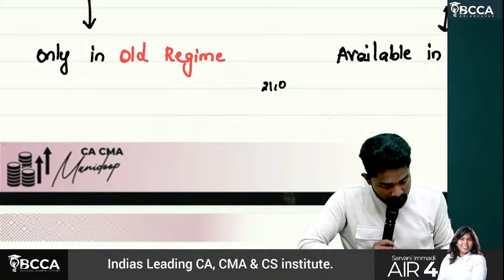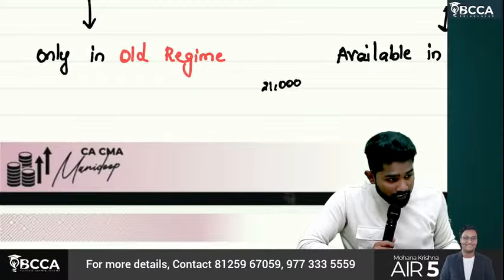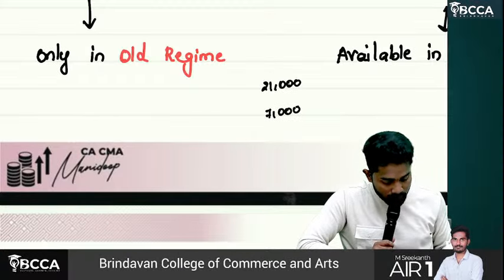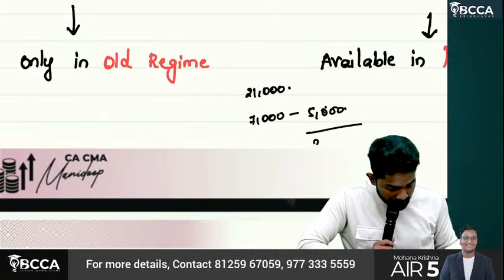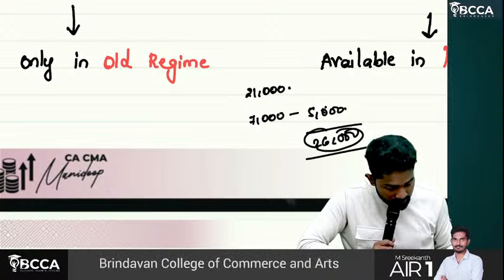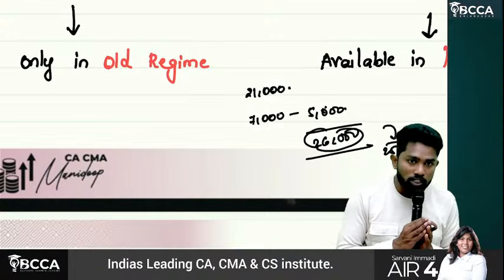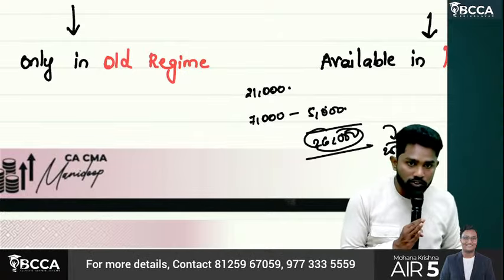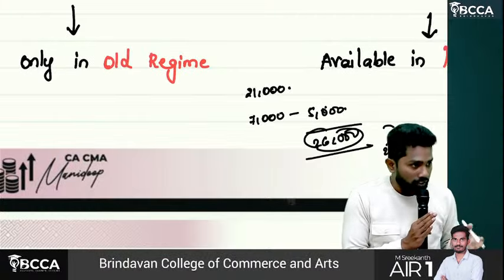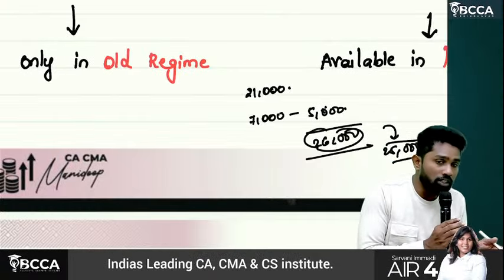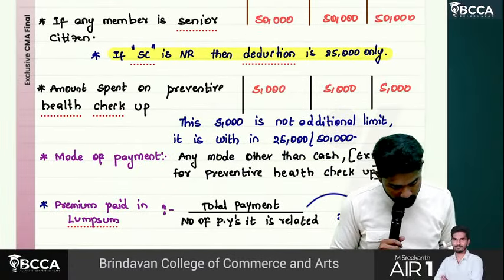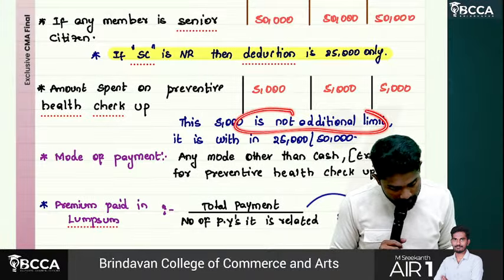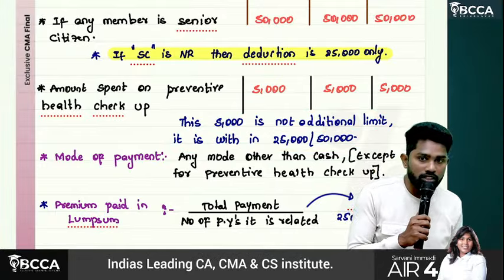Okay. Now let me give you another example. He paid 21,000 as medical insurance premium, whereas preventive health checkup is like 7,000. How much first? This 7,000 is first restricted to 5,000. 21 plus 5, 26,000. But again this 26,000 is restricted to 25,000. So preventive health checkup maximum you can claim is 5,000 only, but not an extra 5,000. That is within that 25,000 only 5,000, or within that 50,000 only 5,000. This 5,000 is not additional limit.